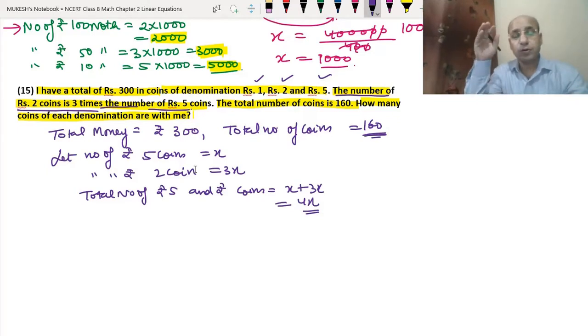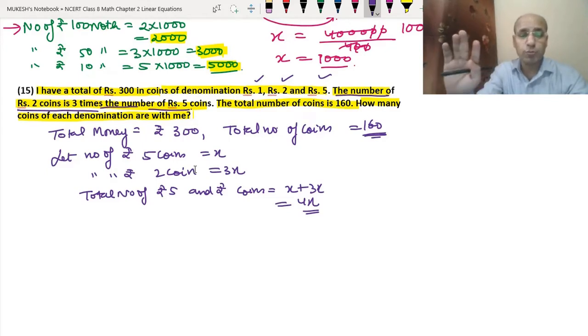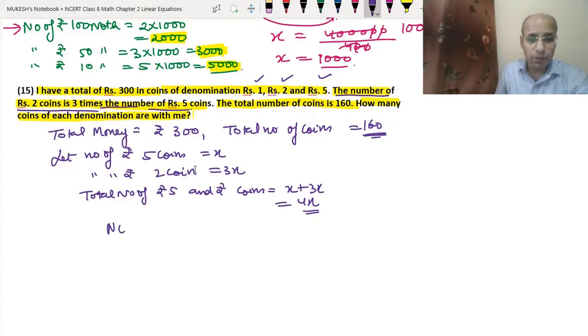Suppose we have 160 coins in total, and let's say we have 20 coins of rupees 2 and 60 coins of rupees 5, so that means a total of 80 coins. So 160 minus 80 means we will have 80 coins. The same way we will do here. So the number of rupees 1 coins will be equal to 160 minus 4x.